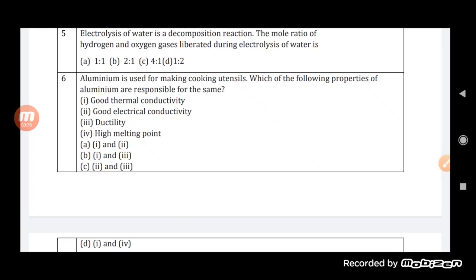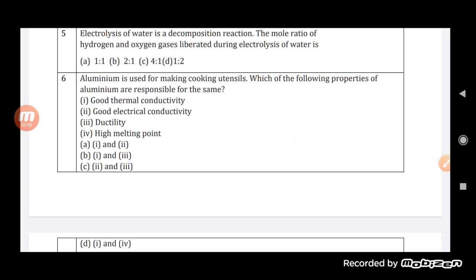Ductility is there, students? No, ductility will be there when we beat it and draw it into thin wires. So there is no need of that, because here it is asking for cooking utensils, and then a high melting point is there. Yes, that is the correct one, that it must have the high melting point.